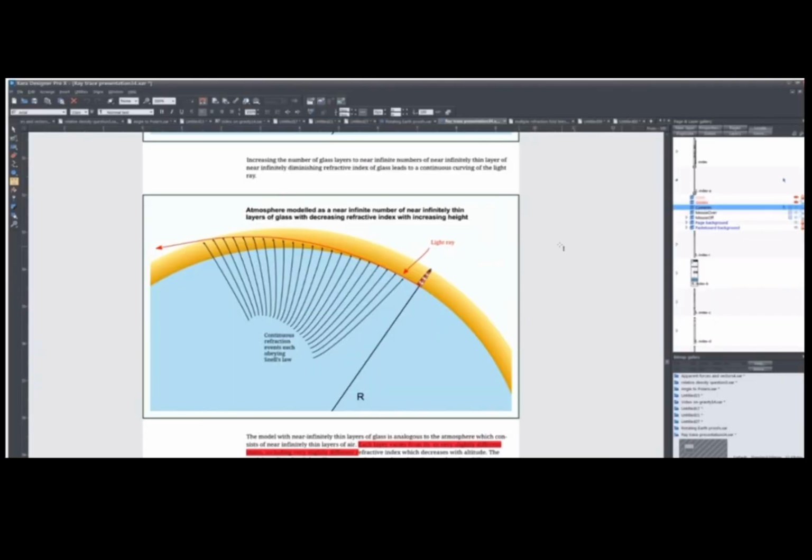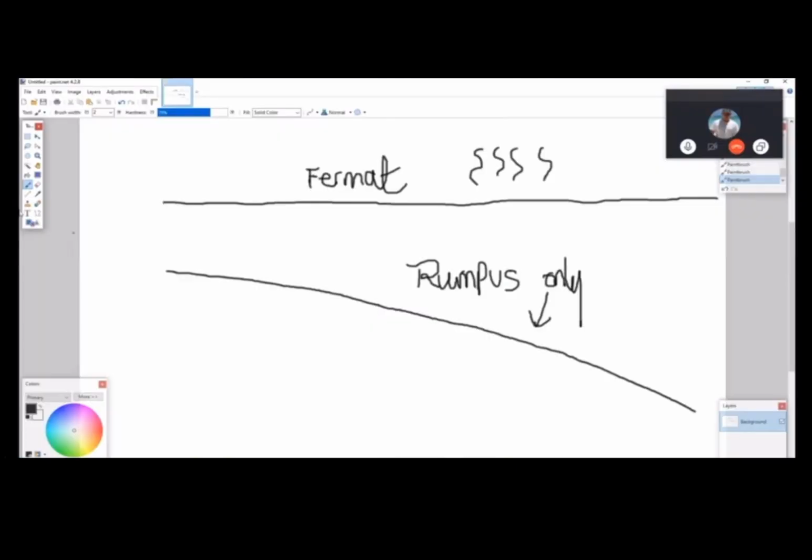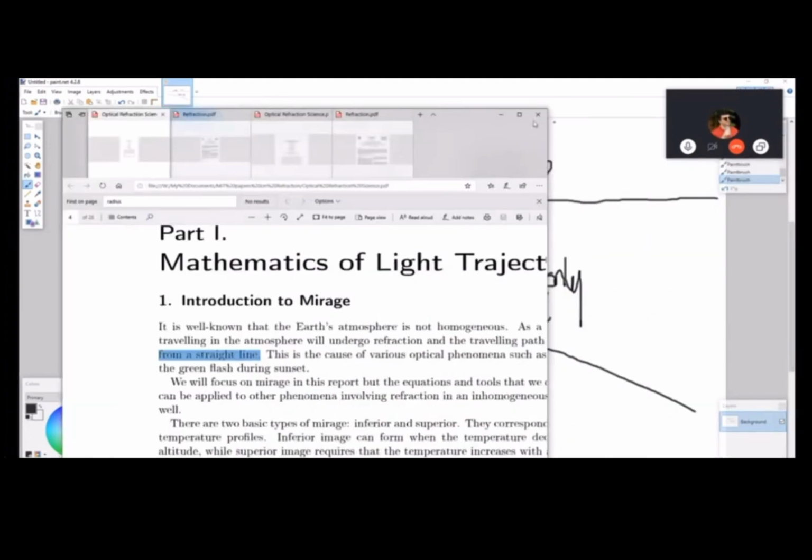No, Anthony, it's a subset. Hold on, listen. This is just basic logic. There is straight, and then there's not straight. In the set of things that are not straight, curves are included. Right. So Fermat's principle. I showed where it says it deviates from a straight line. Would you like to see that again so that we get the word? Because words are important, Rumpus, right? Absolutely, and you don't understand them. Okay, so we need to do it again. So let's just show what it says.